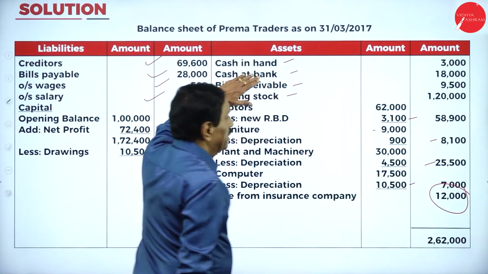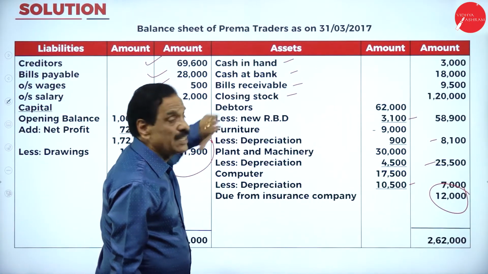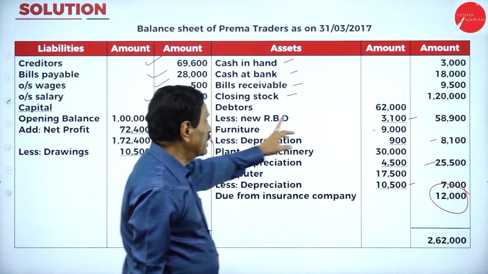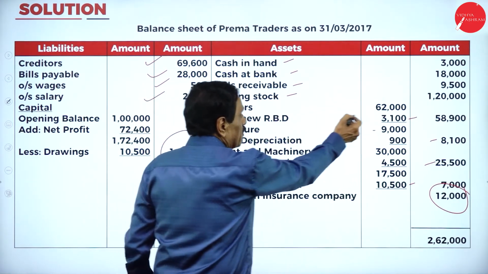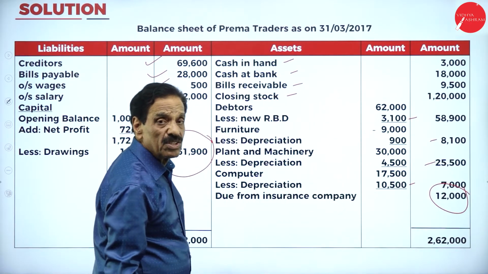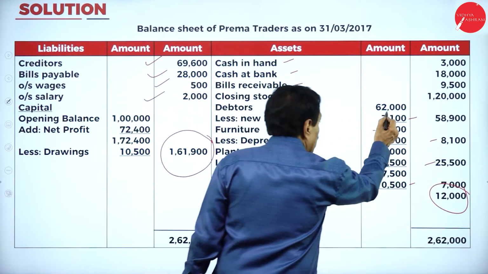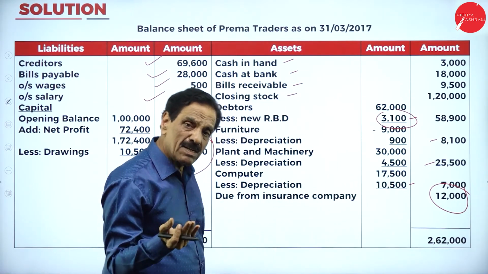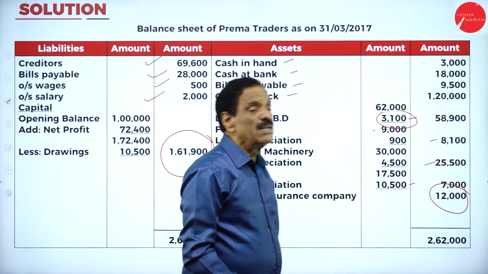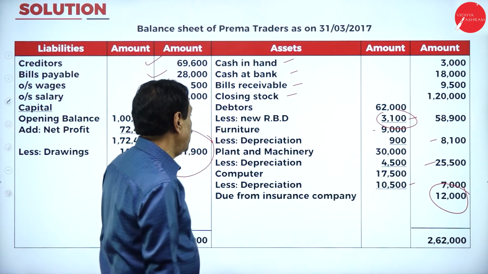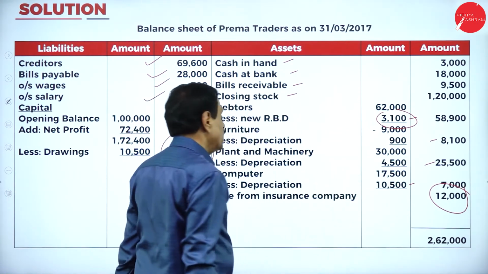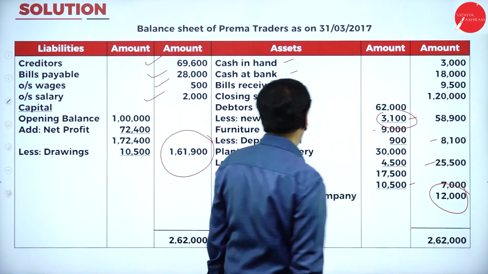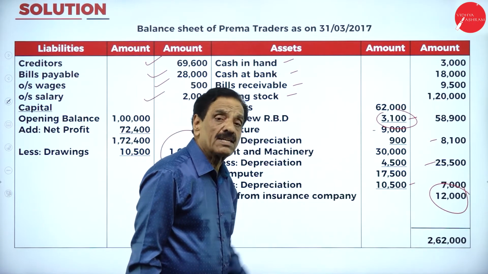Here, cash in hand is an asset. Cash at bank is an asset. Bill receivable is an asset. Closing stock is an asset. Debtors from the customer, how much money you have to receive? 62,000. How much has become doubtful? This is your new RBD. It may come, may not come, to the extent of 3,100. What's the balance? 58,900. Your furniture value is 9,000. How much depreciation? 10%, 900. What's the balance? 8,100. Your machinery value is 30,000.